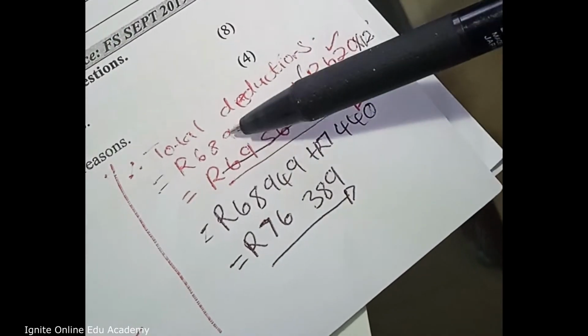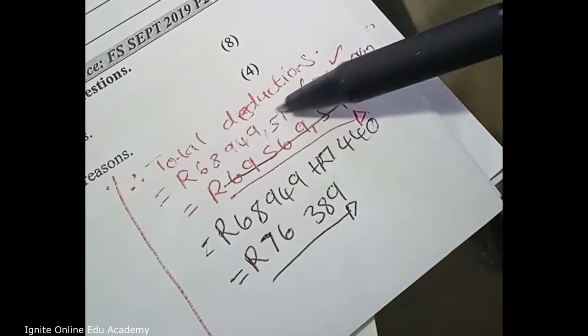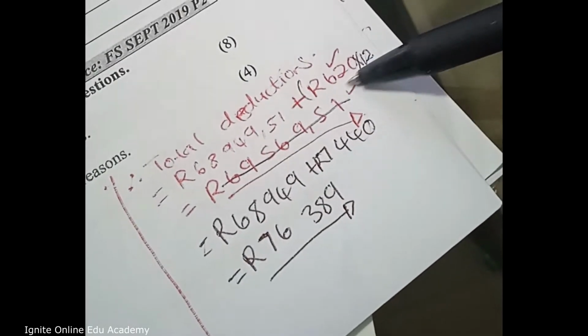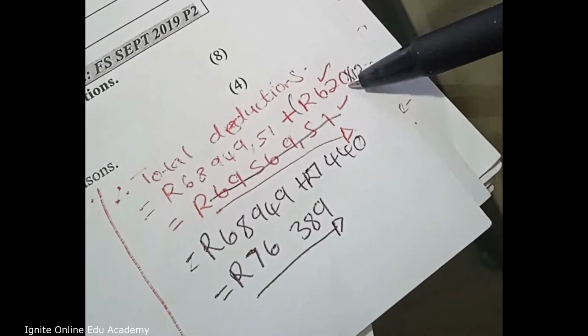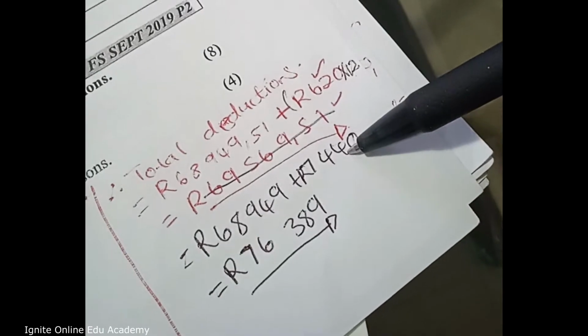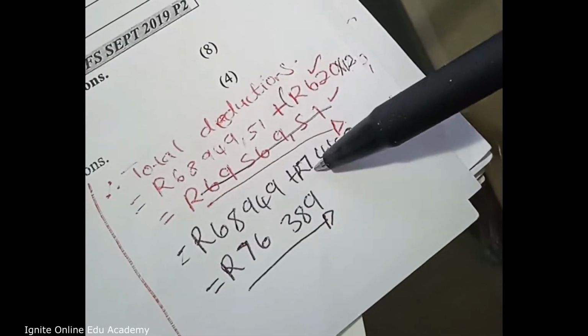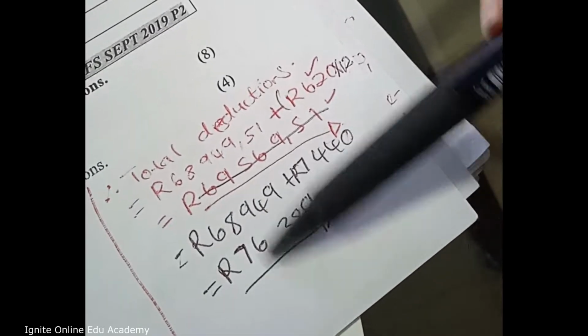The total deduction is the total tax they charge him for the whole year per annum plus the total amount he pays in medical aid per annum. So he pays 620 for 12 months and that makes up 7,440 rands. So when you add this together, you get this amount. So this is his total deductions.